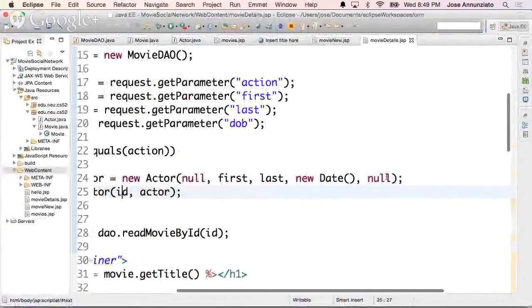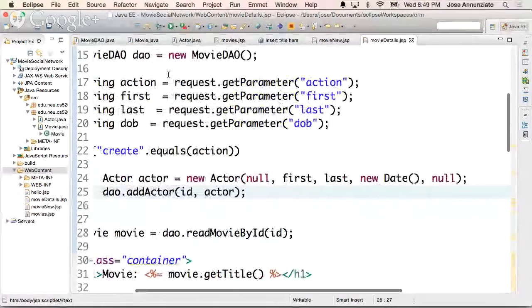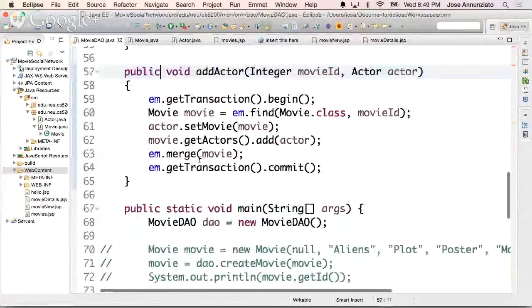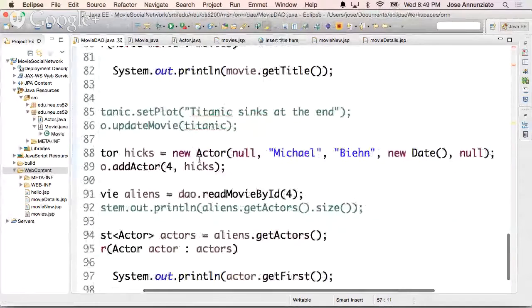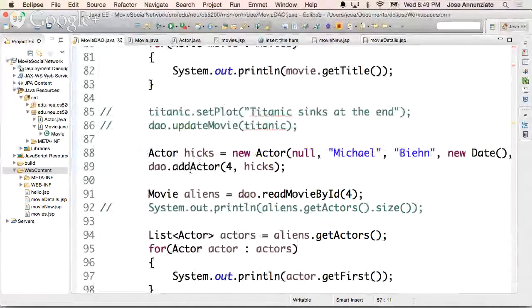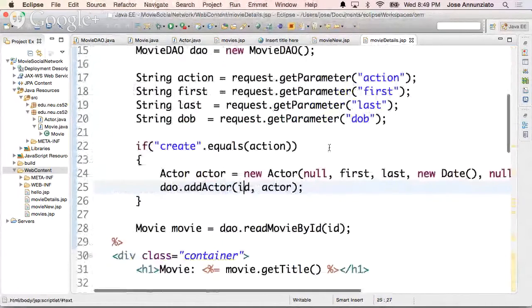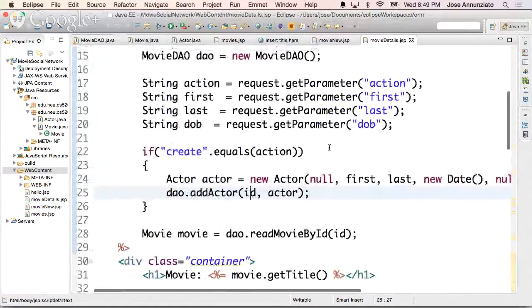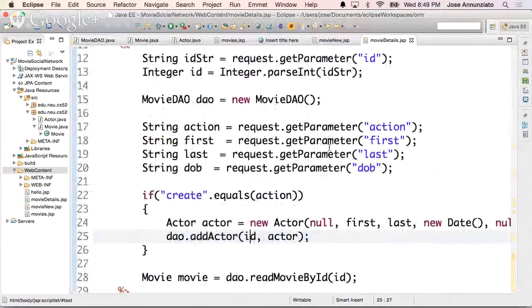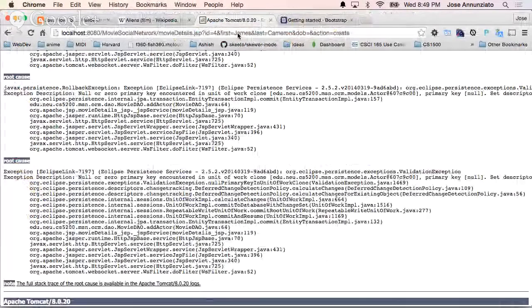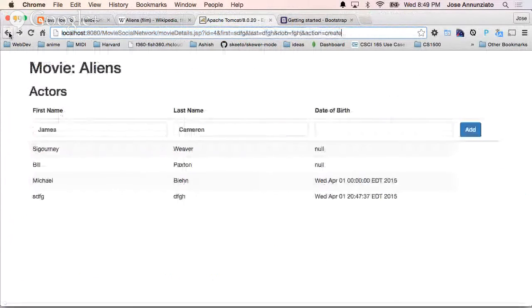So it doesn't like this null over here? New date. Isn't that how I created it before? It is, right? Hicks, null, new date. Yeah, that works. Add actor. New movie details. Create. We have first, we have last, we have date of birth. Ooh, date of birth is null. That shouldn't matter. Action is create. It worked earlier, didn't it?